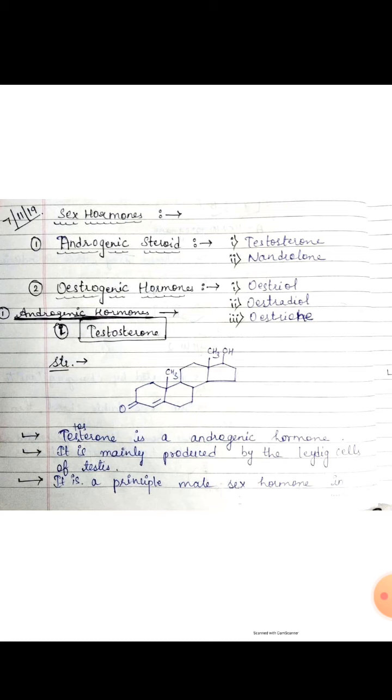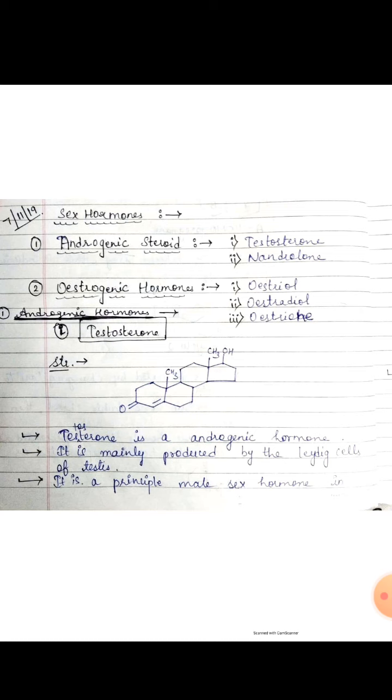Before going to the discussion of the drugs and their use, we should know about their introductory part and the mechanism of action. What are the androgens and what are the anabolic steroids? Actually, androgens are produced chiefly in the testes and a small amount in the adrenal cortex. In the females, a small amount of androgens is produced in the ovary and adrenal cortex.